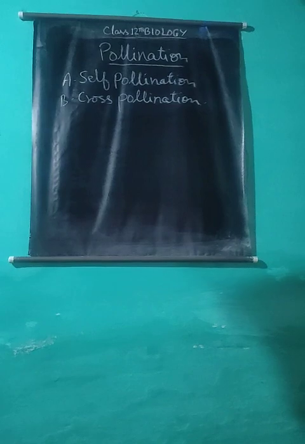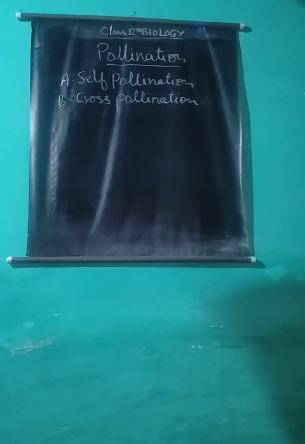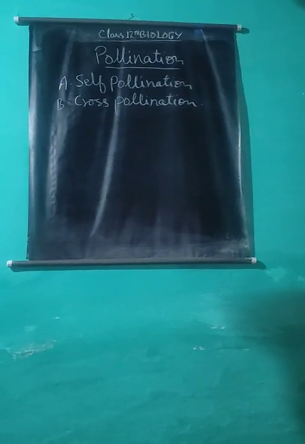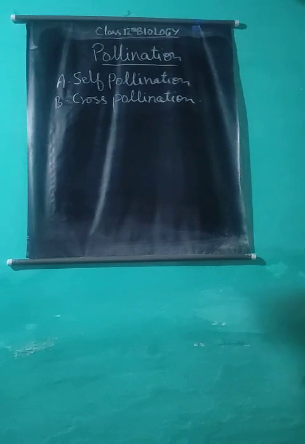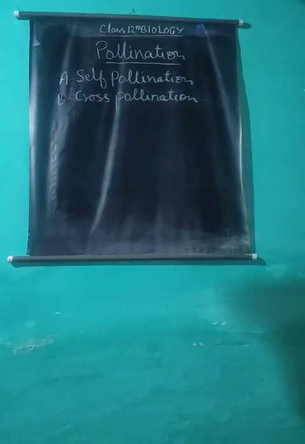Self-pollination takes place only in case of bisexual flowers where the anther and stigma mature simultaneously. In such cases, the stigma receives the pollen grain from the same flower or a different flower of the same plant.